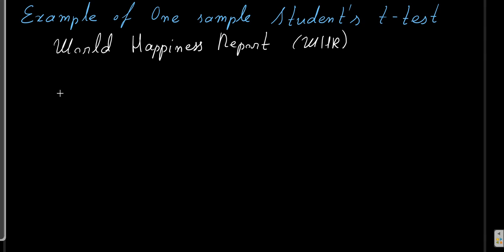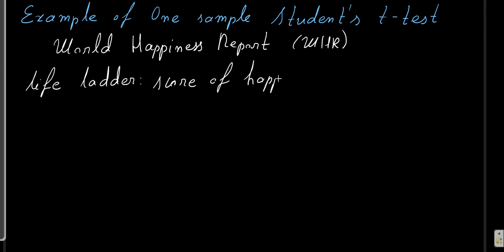One of the variables, or one of the questions that are reported, is something that they call the life ladder. So the life ladder is a score of happiness or satisfaction in life, and it's measured between 0 and 10.